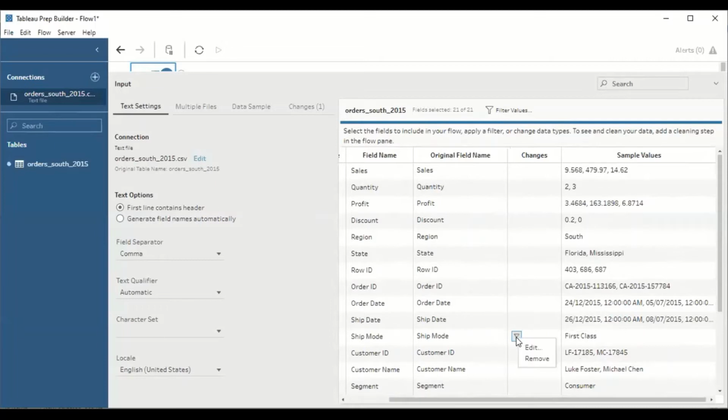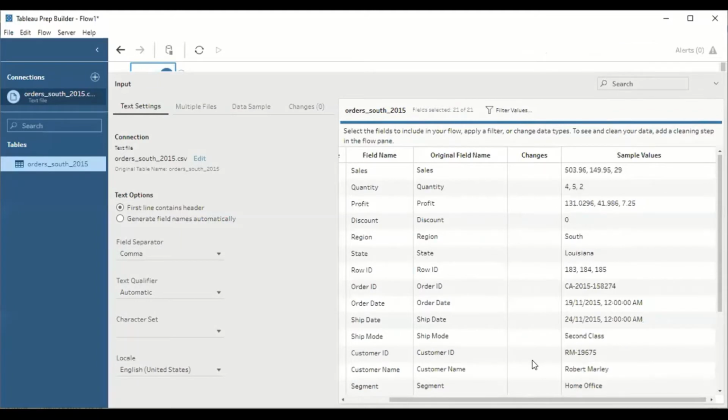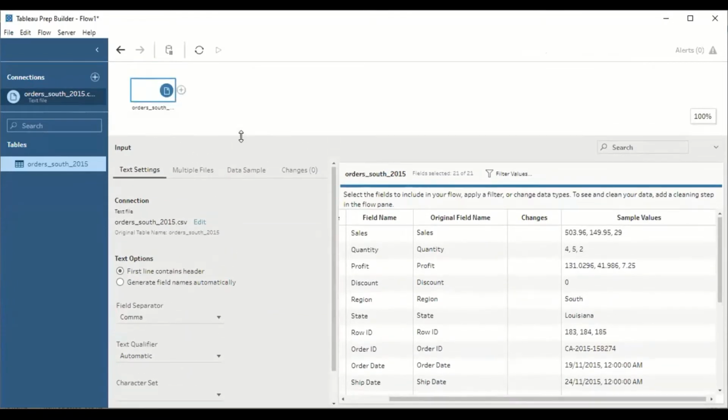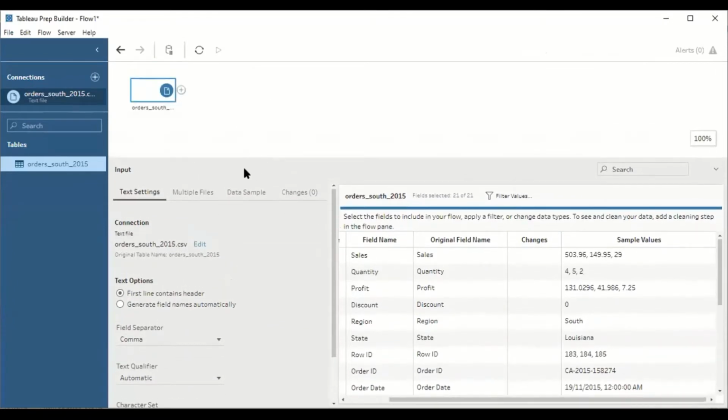Suppose I want to remove this. Just right click on this symbol, whatever changes you are doing, so you can see the filter symbol here. Understood? So further we can edit or we can remove this. For the instance of time, I will remove it. I'll try to keep the data of the second class only. Understood?